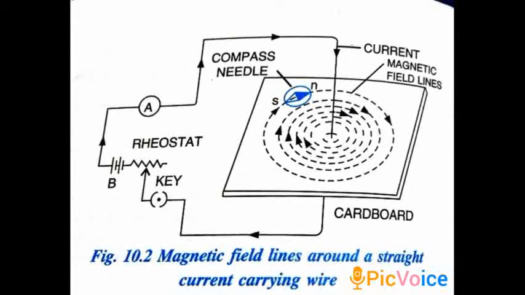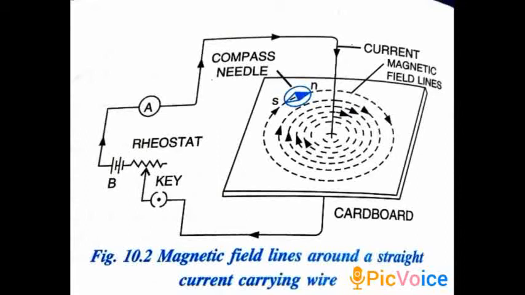Look at the figure. There is a cardboard. In the cardboard we have made a hole, and we are passing this wire through that hole. This wire is our conductor through which the current is passing. We took a rectangular cardboard, made a hole in the middle, passed our wire through it, and connected the wire to the switch and the rheostat.